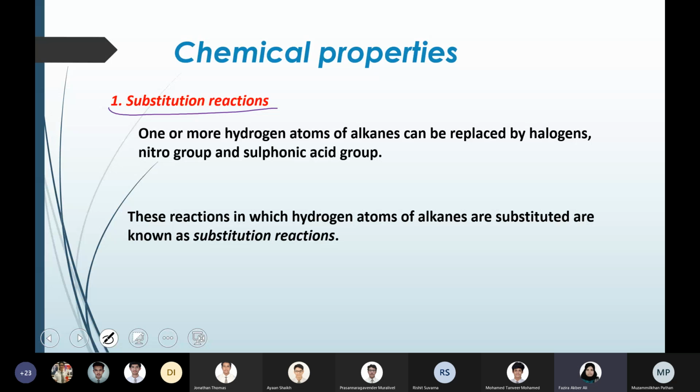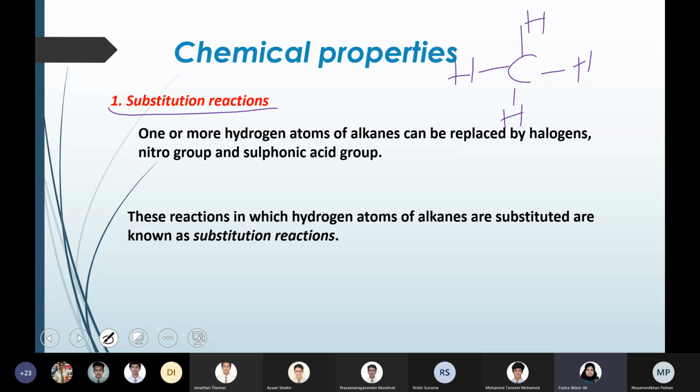Substitution, from the word itself as it is clear, means one atom or a group of atoms is substituted with something else, taking the position of something else. One taking the substitution of something else. So in organic chemistry, especially for alkanes, if you take methane, it is made up of 4 hydrogens bonded to the carbon.